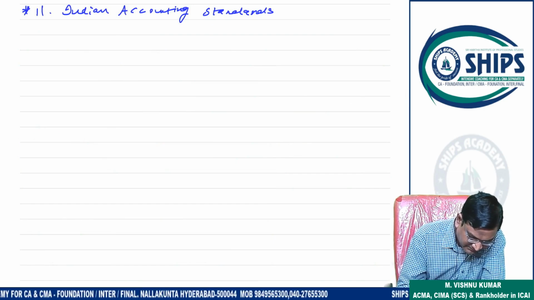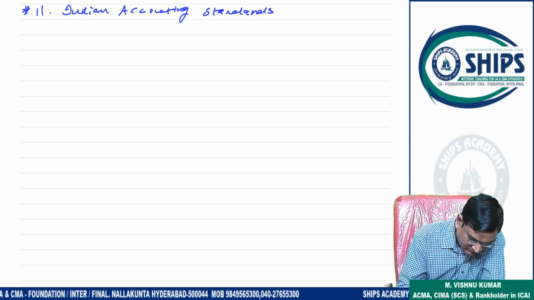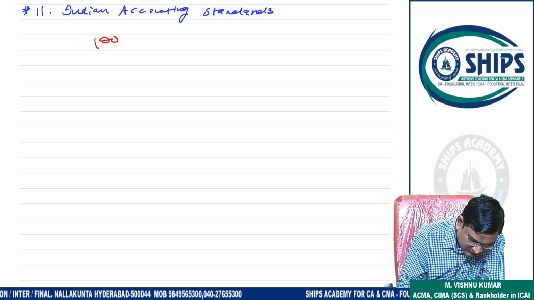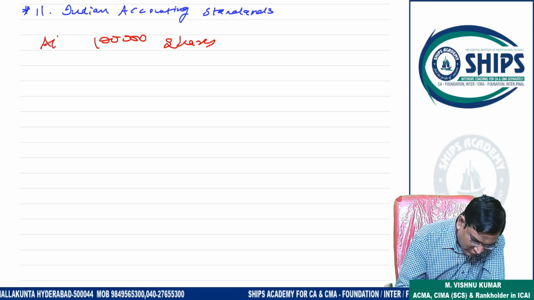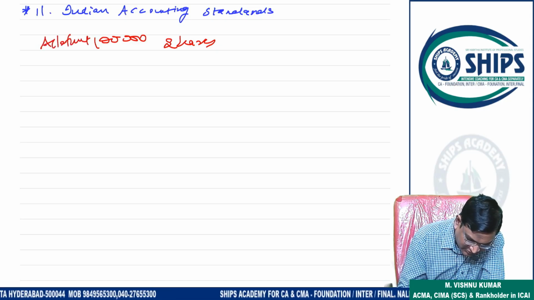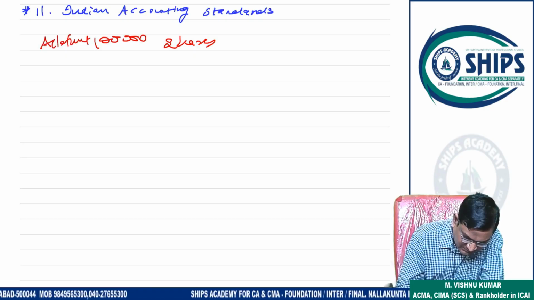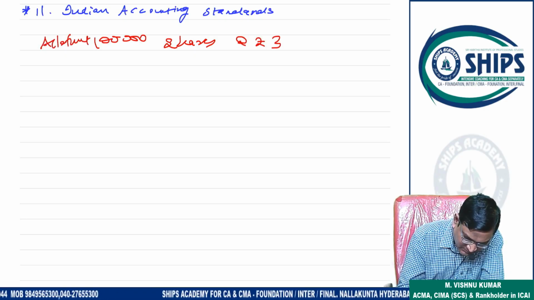For example, the company has to receive the allotment money on 1 lakh shares. So the company has to receive allotment money on how many shares? 1 lakh shares. How much? 3 rupees, suppose.